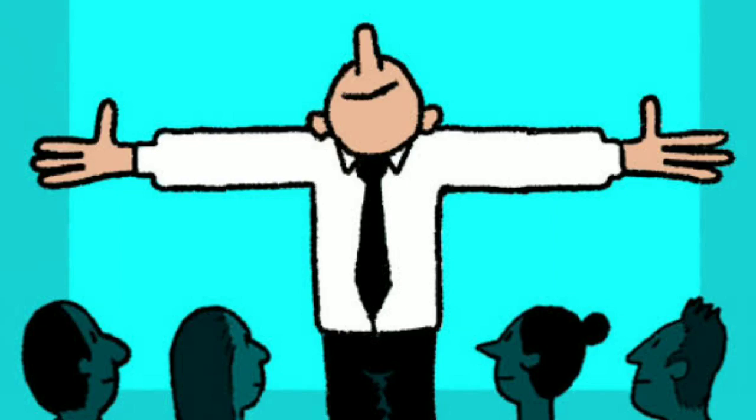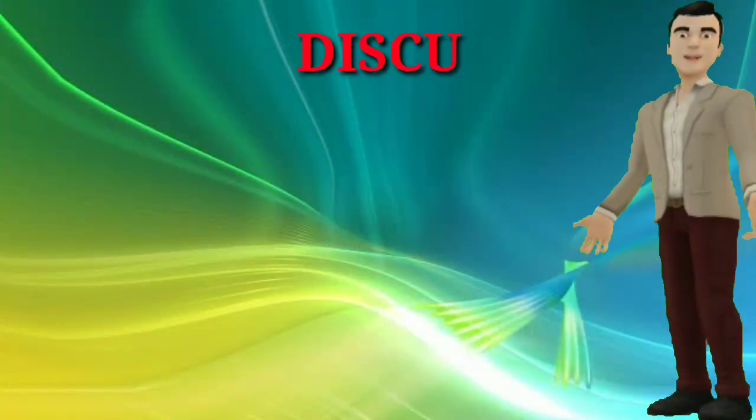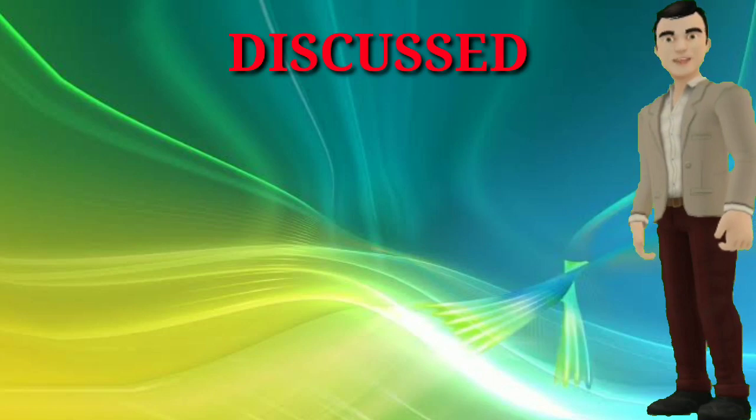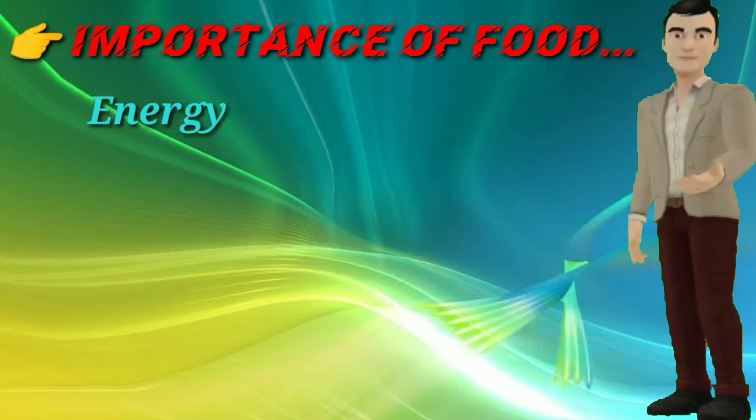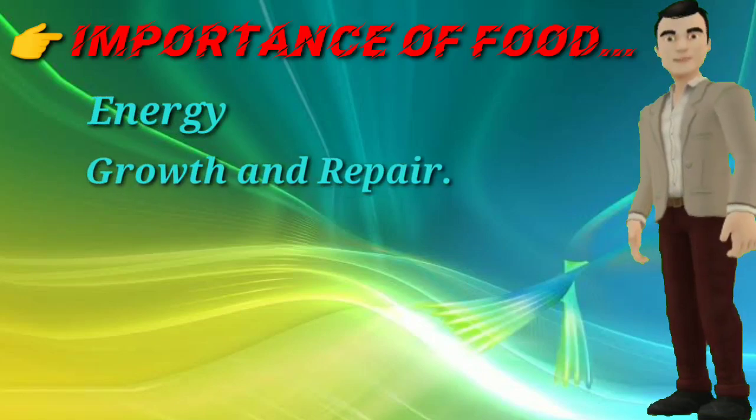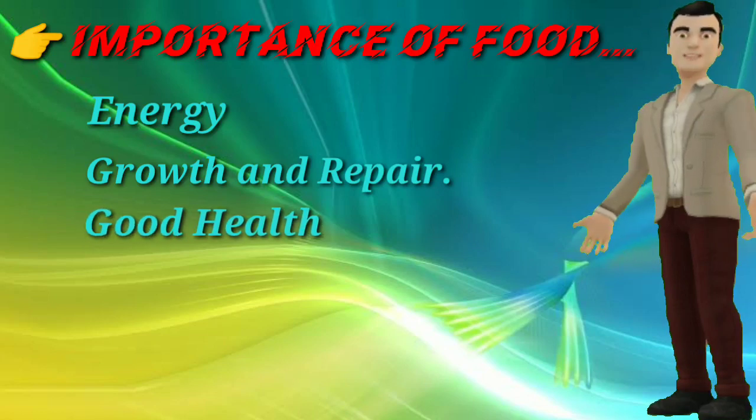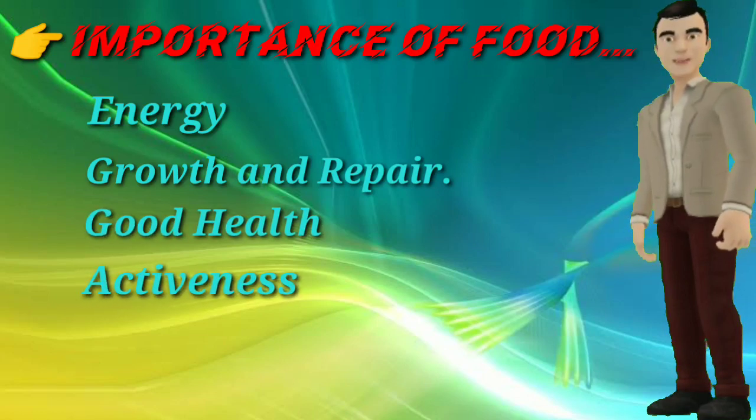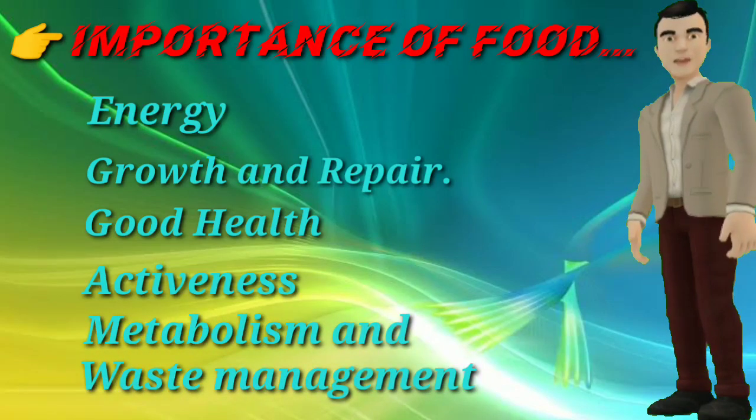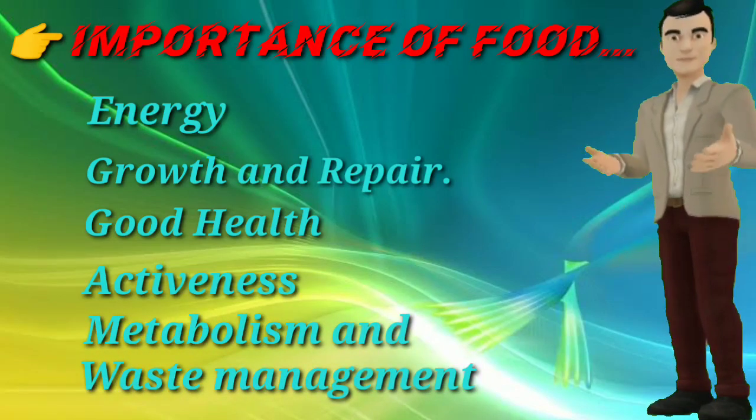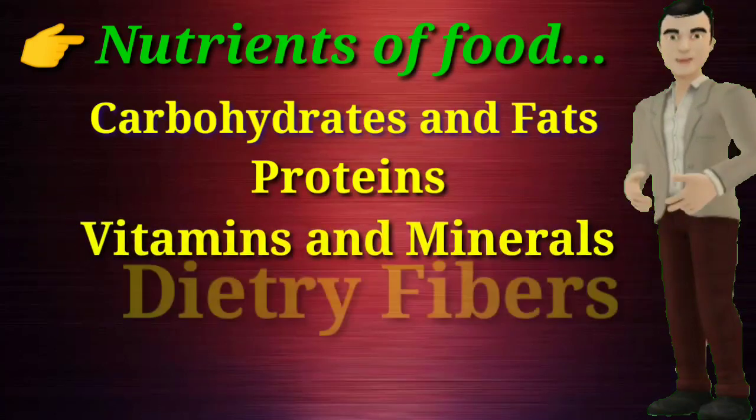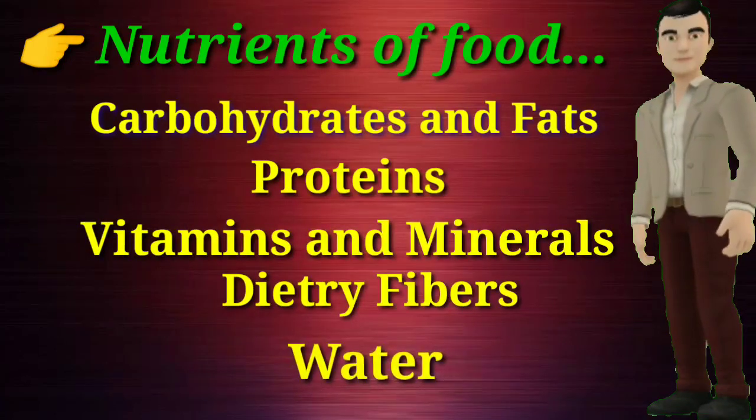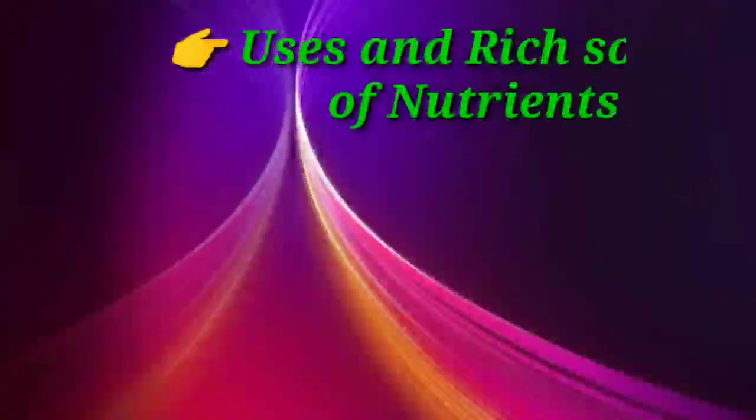So now let's end over here. Before that, let's recapitulate what all we discussed in this lesson. Firstly, we discussed the importance of food: it gives energy and helps in growth and repairing of our body, it keeps good health of our body, it makes our body active and helps in metabolism and waste management. So this is the first thing. And next we discussed the nutrients of food, like carbohydrates and fats, proteins, vitamins and minerals, dietary fibers and water. And next the uses and sources of nutrients.